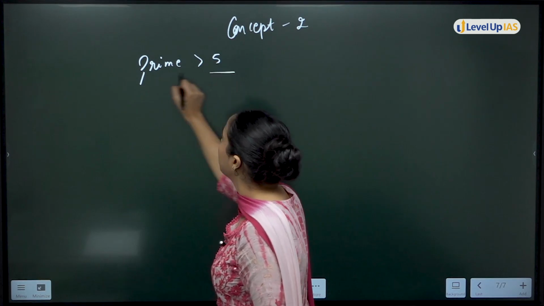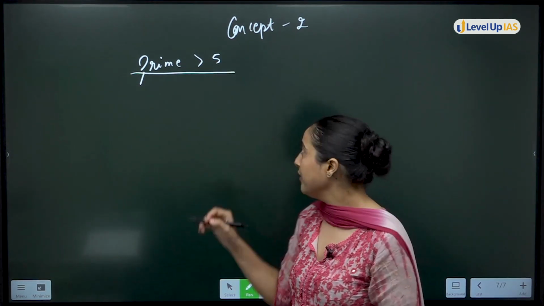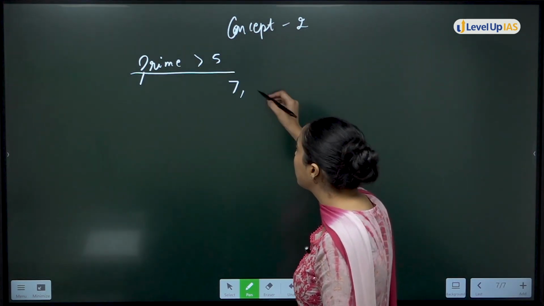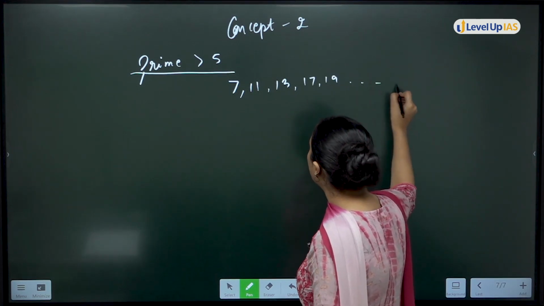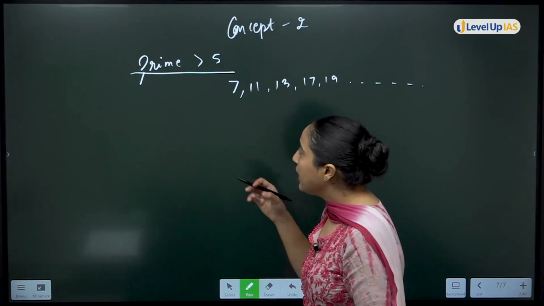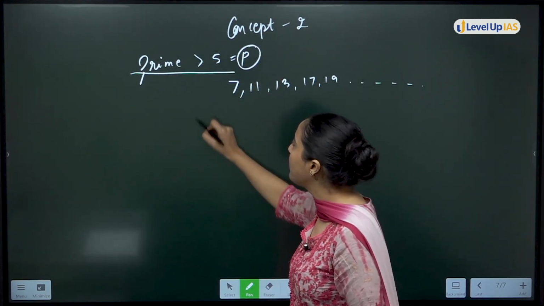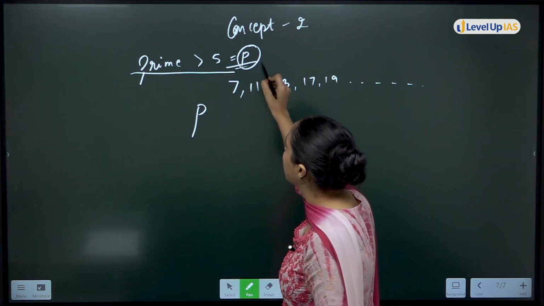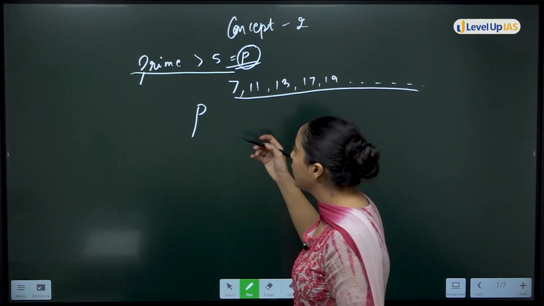For any prime greater than 5. Which prime numbers are greater than 5? 7, then 8 is not a prime, 9 is also not there, 10 is also not there, 11, 13, 17, 19. For any prime greater than 5, let's call it p, any prime number p greater than 5, like 7, 11, 13, 17, 19, you write another number, for example 2.